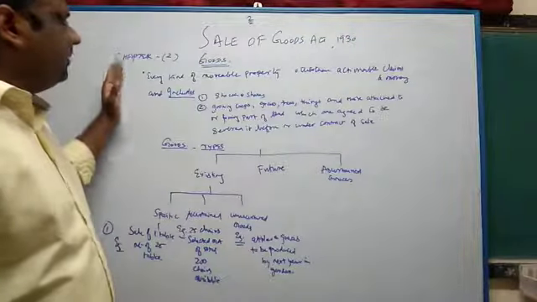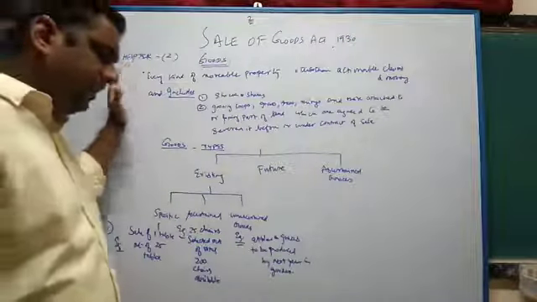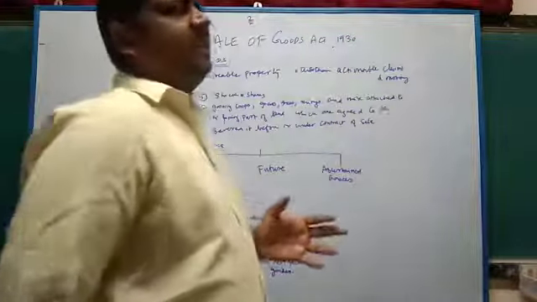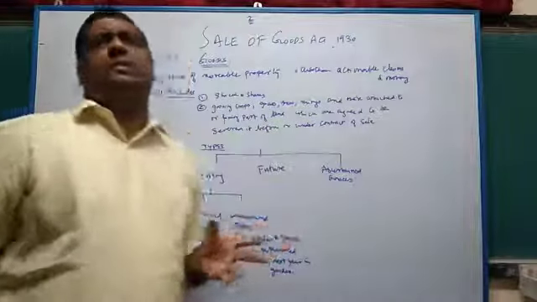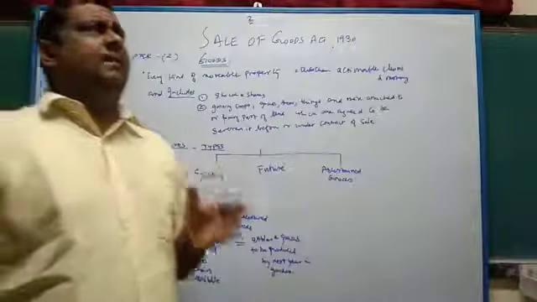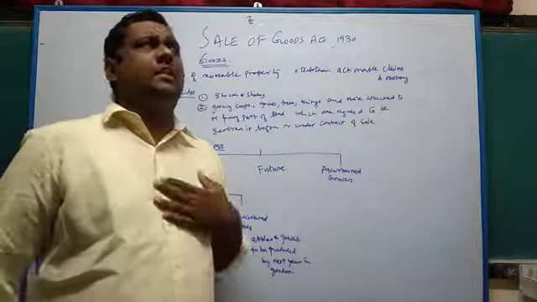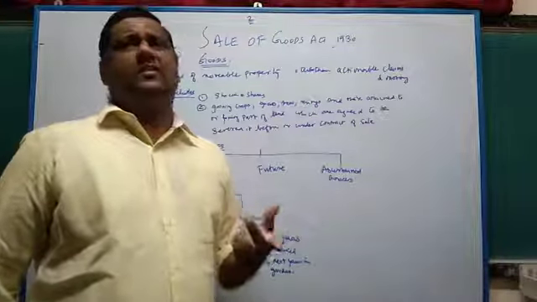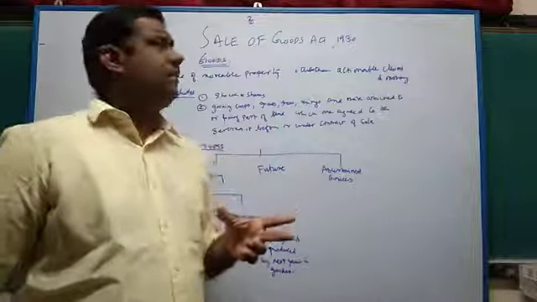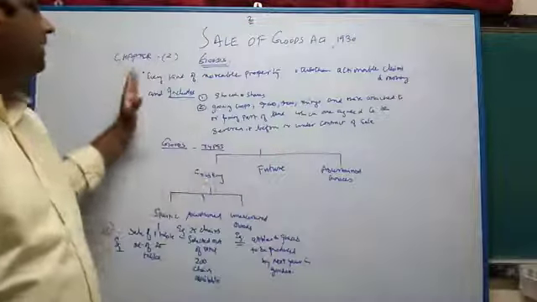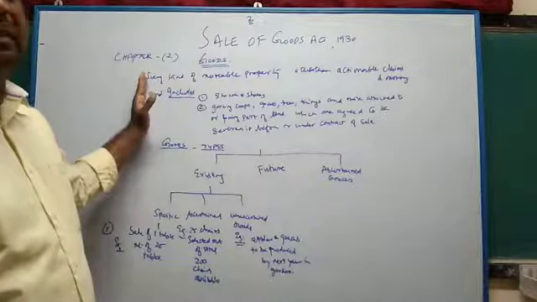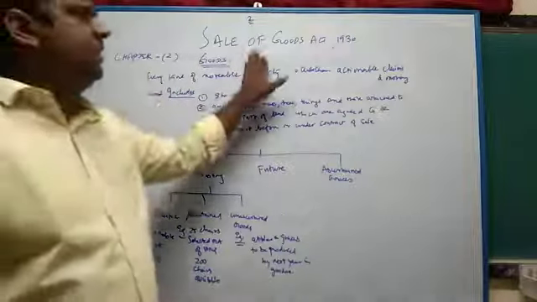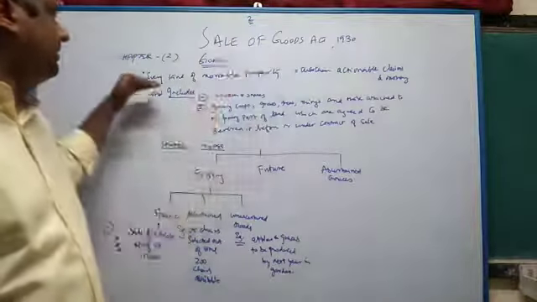So the term goods, what is it that they are saying? Every act starts with the definition under section 2. You can always take section 2 as the definition part. In all the legislation that is passed in India, the starting section is section 2. Section 2 always defines the term goods here. So here the term goods is defined under section 2 of the Sale of Goods Act 1930. In this act, section 2 deals with goods.